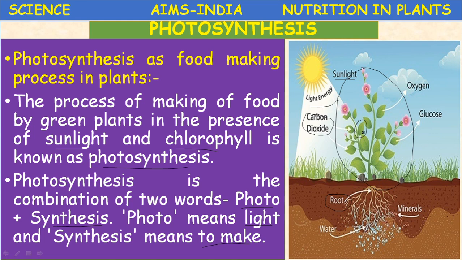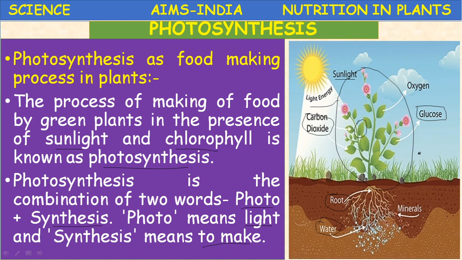In the leaf, this process of photosynthesis takes place. During this process, carbon dioxide and water, which are simple inorganic substances, combine in the presence of sunlight and chlorophyll and form a complex organic substance called glucose or starch.